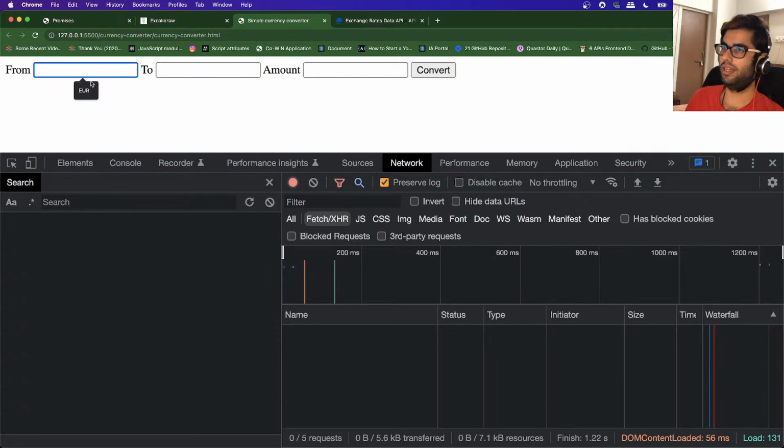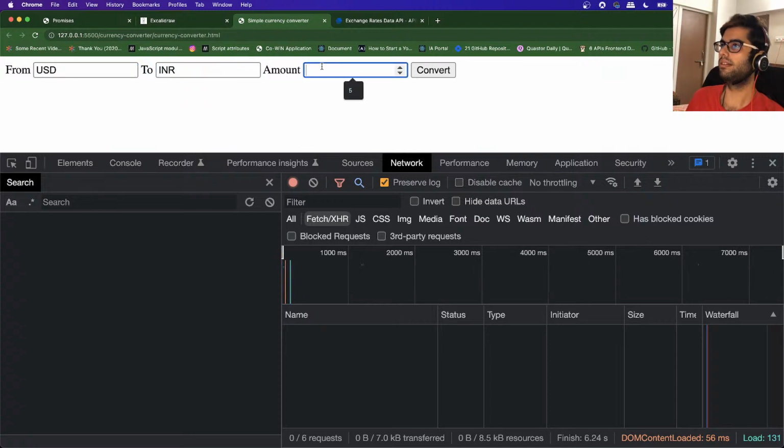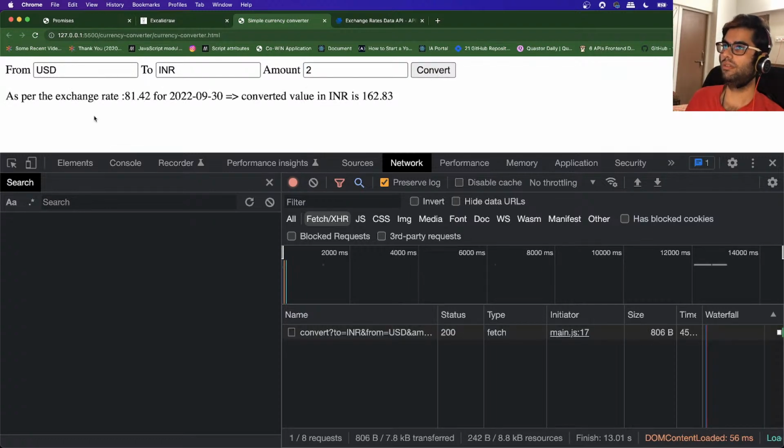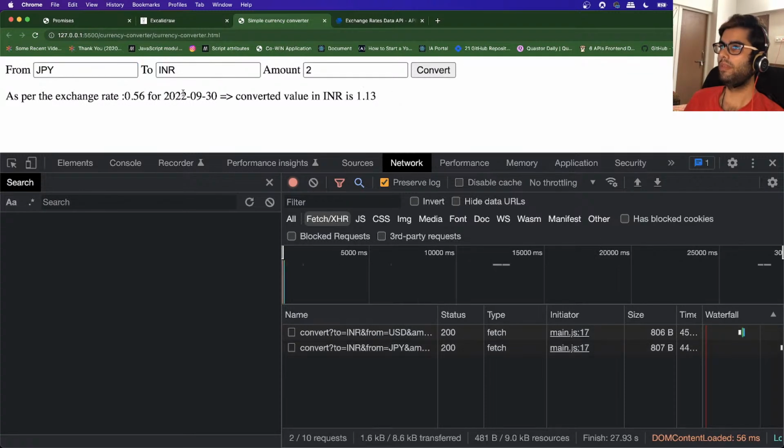Now let's try and convert from USD to INR, and the amount, suppose $2. So the result is that the exchange rate is 81.42 and the converted value is 162.83. So you can specify more currencies over here. So for example, Japanese yen to INR. So this is the value 0.56 and the INR is 1.13.